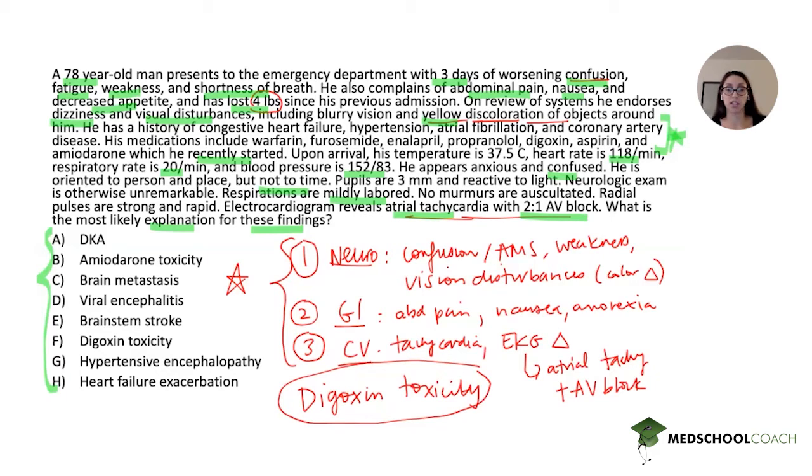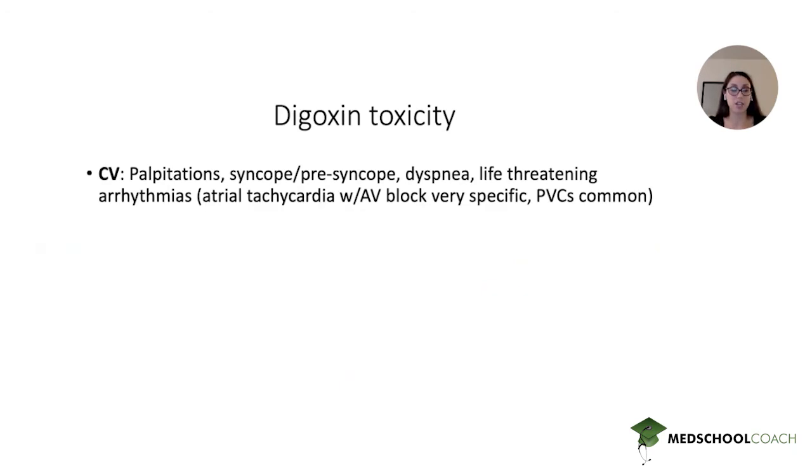So I do want to point out a few things that are important. Let's start by reviewing digoxin toxicity in a bit more detail, and then we'll come back to the stem. So digoxin toxicity, as I mentioned, presents with a combination of cardiovascular, neurologic, and GI findings. Let's point out a few important ones here. So it can present with palpitations, syncope, presyncope, dyspnea, which our patient did have, and really the life-threatening aspect of this toxicity is going to be the conduction abnormalities, the arrhythmias. And the very specific finding for digoxin toxicity, although it can present with any number of conduction abnormalities, is going to be atrial tachycardia with AV block.